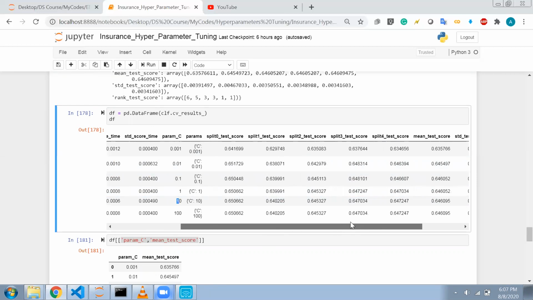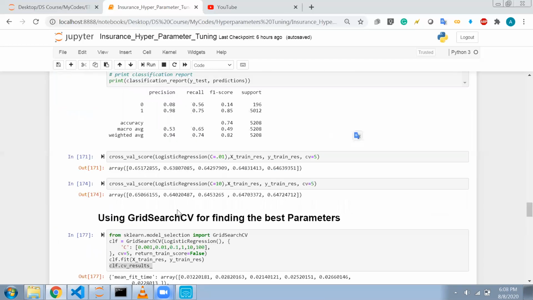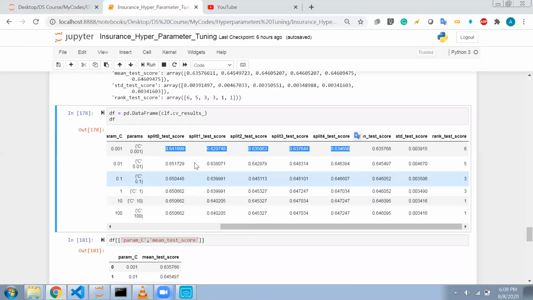For these different values of c, I have different mean accuracy, because for every value of c, I have done the k-fold cross validation. So k was equal to 5. For every value of c we have 5 accuracies, and this is the mean accuracy that we have.